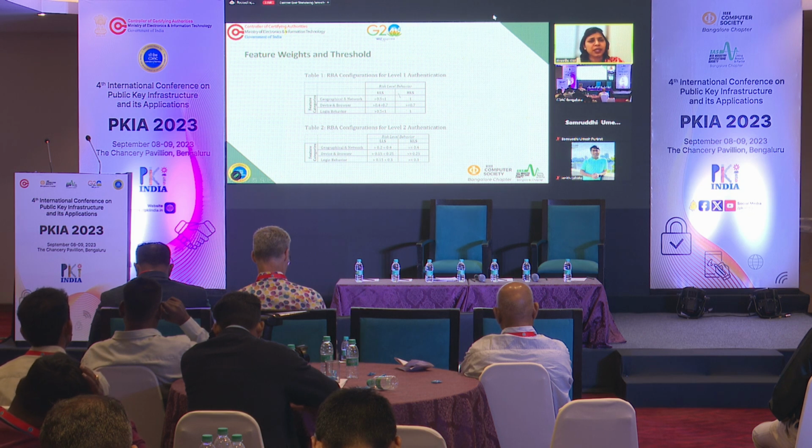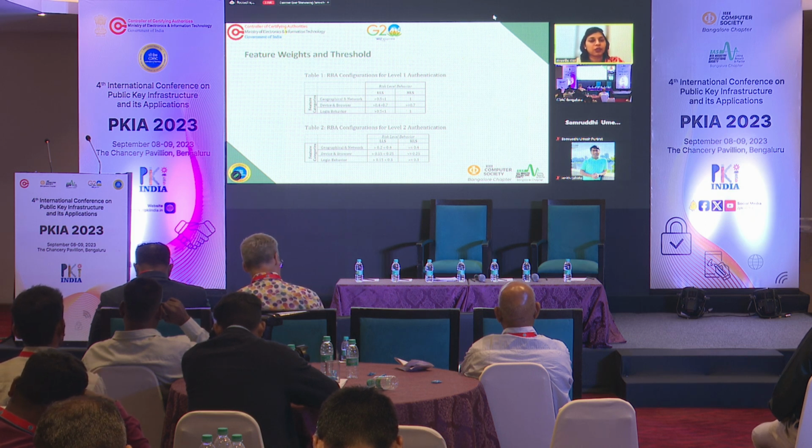Now, the concept behind having 2 levels of authentication, as you can see here, level 1 authentication and level 2 authentication, is that initially, when the user is trying to access any application, we extract the user details, and initially we will have only a certain set of parameters through which we are able to identify the risk. If the user is not able to clear the MFA, then the user will be moved to level 2 MFA during his next trial of authentication. So that's why we have level 1 and level 2, which is also a new approach in our methodology which we have proposed.